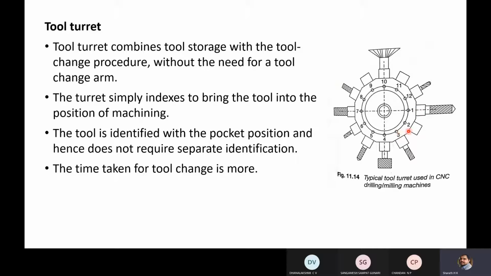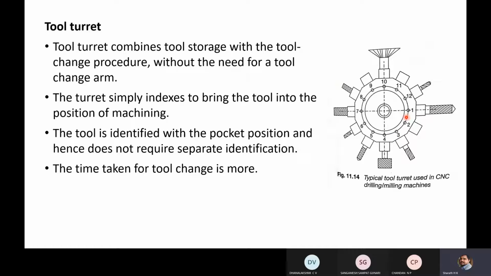So it is going to take less time if you want to move it from 1 to 3. It is almost 60 degree. Since it is divided into 3 parts of 90 degree, it is 60.